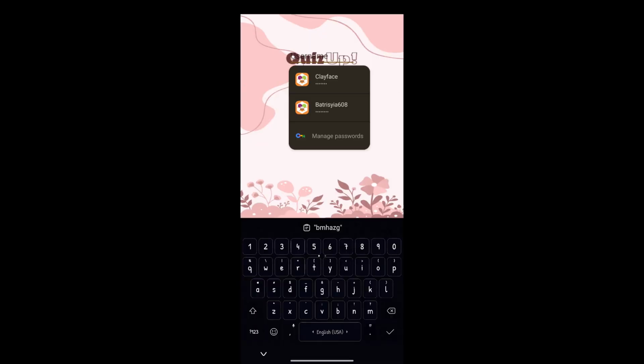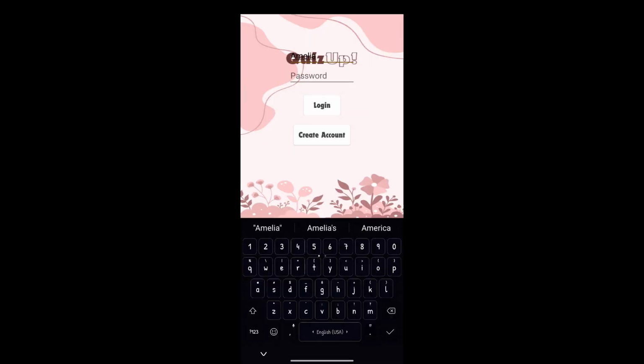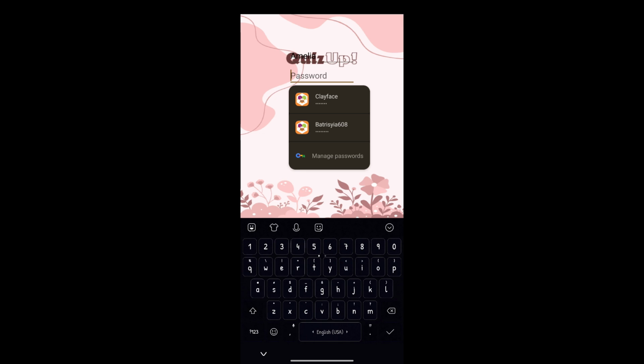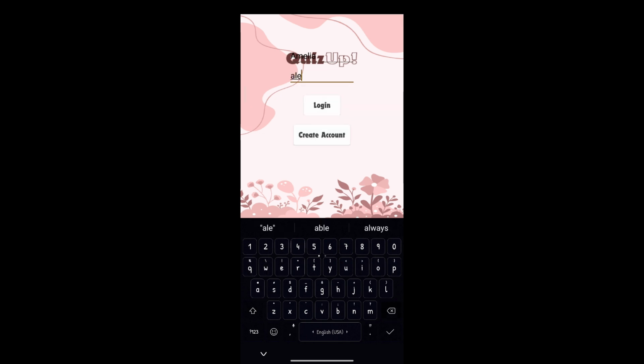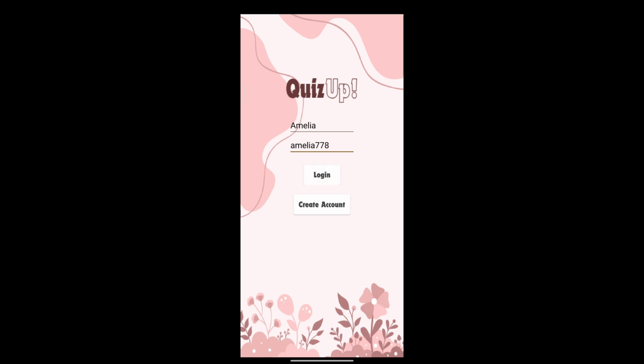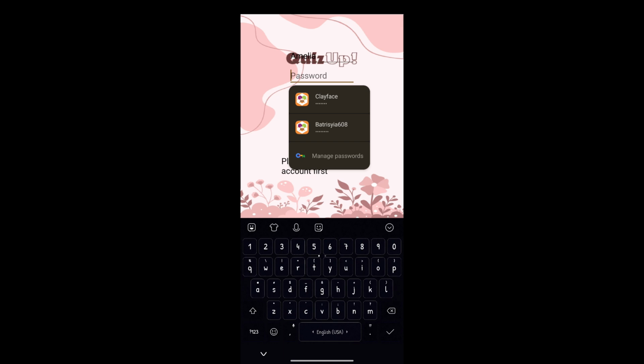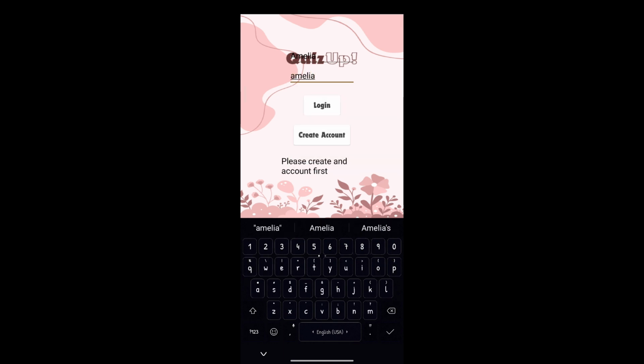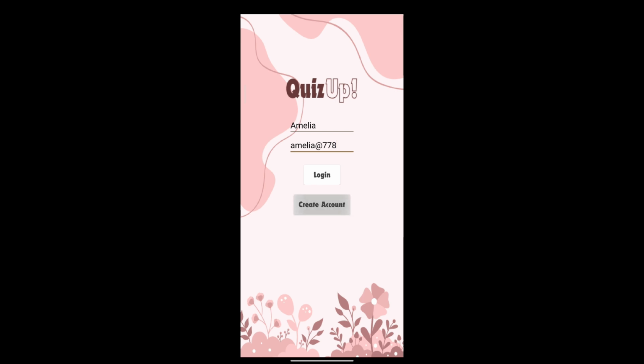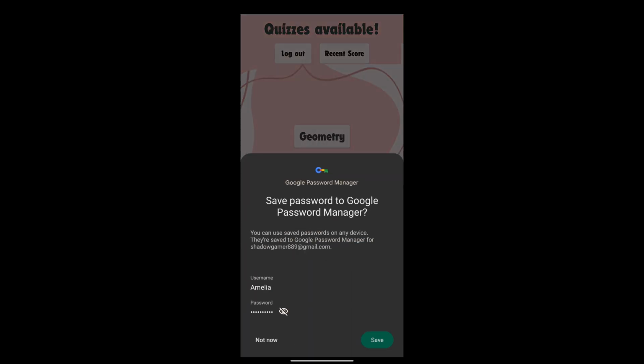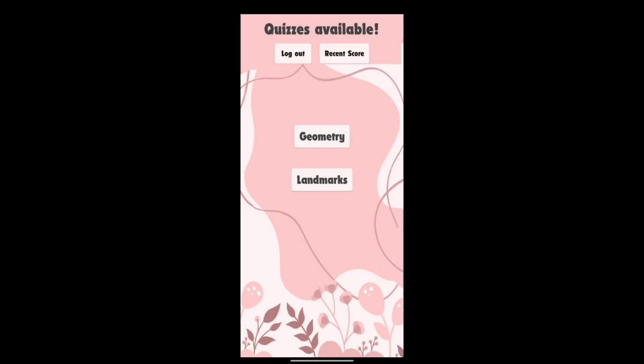When we first start the app, you can see the login screen or account creation screen. They have to enter a valid password and username here. But if the account that they entered and pressed login for does not exist, they have to click the create account button that is below the login button. After the account has been successfully created, a pop-up will appear telling them that they can log in, and it will redirect the user to the home screen of the app.